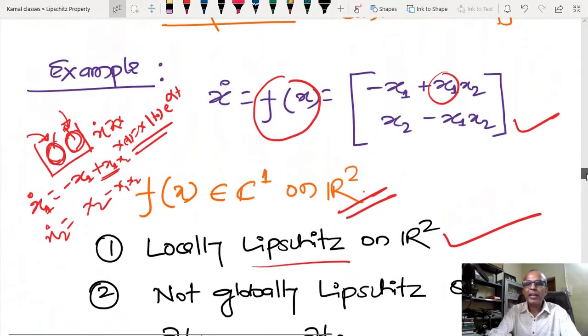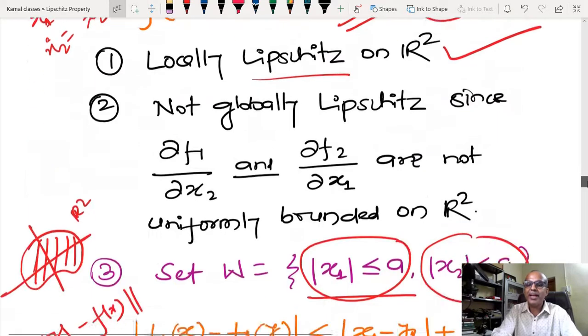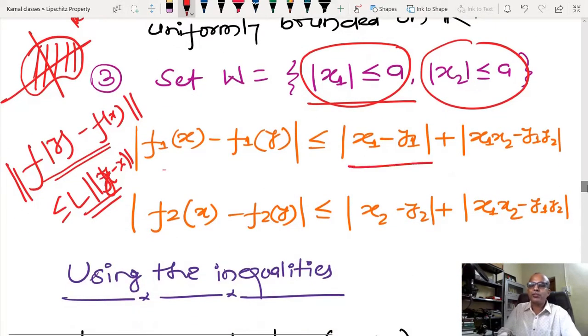Now I am going to calculate f1(x) from here. What we are basically doing is taking 2 points in this space W. So this point is x1, x2, and this is y1, y2. Whenever I have this kind of dynamics, you can substitute x1, x2, and in place of x1 I substitute y1, and in place of x2 I substitute y2, and due to that this kind of term comes into the picture.